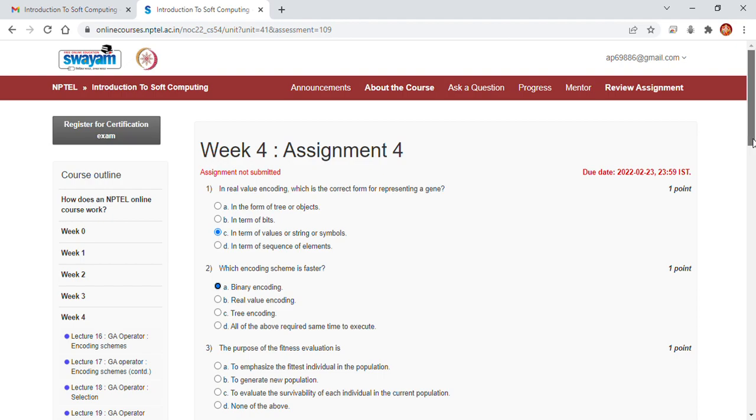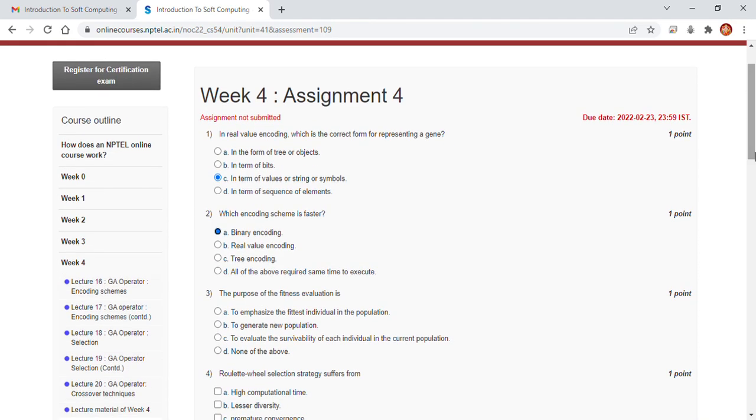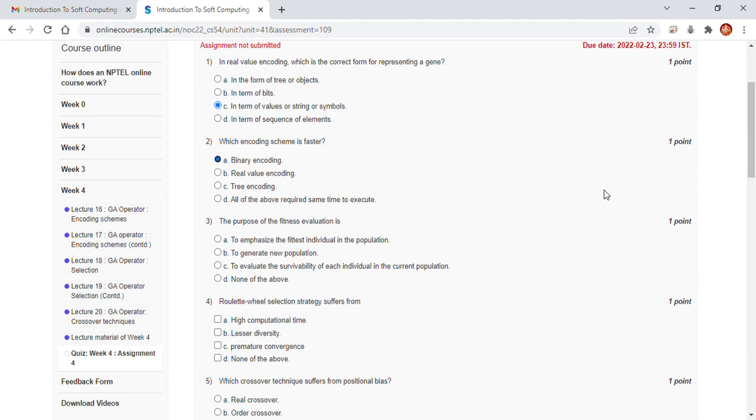Then the purpose of fitness evaluation is to evaluate the survivability of each individual in the current population. Fitness evaluation is to evaluate the survivability of each individual in the current population. So the answer of question 3 is C.